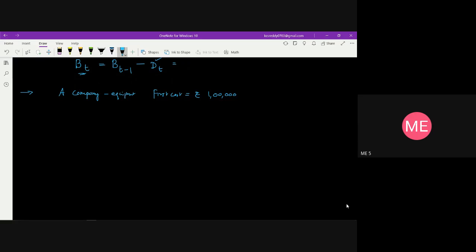So this is the first cost that is given, and the estimated life, that is n, is equal to 8 years, as he has mentioned. The estimated salvage value of the equipment at the end of its lifetime, that is F, is also given, which is 20,000 after 8 years. Then determine the depreciation charge,